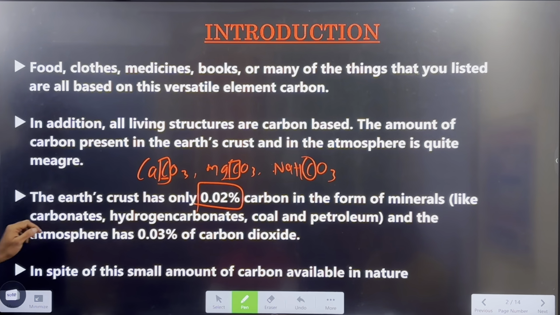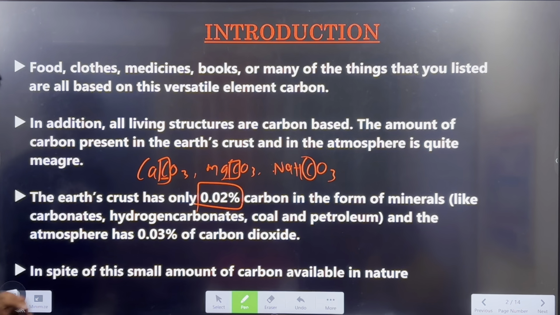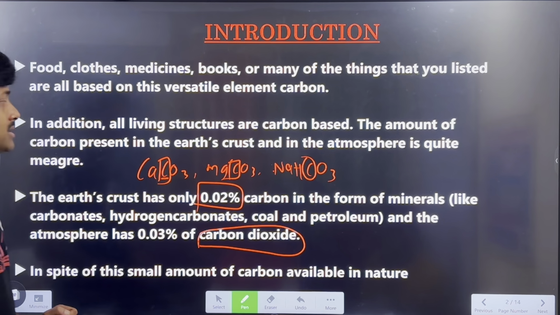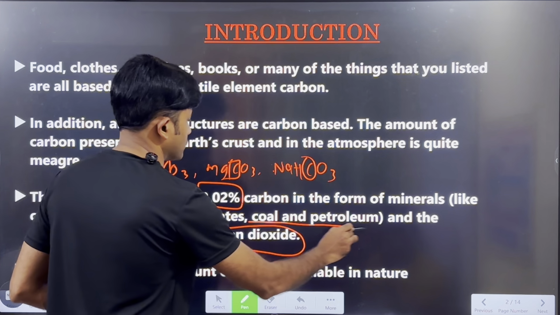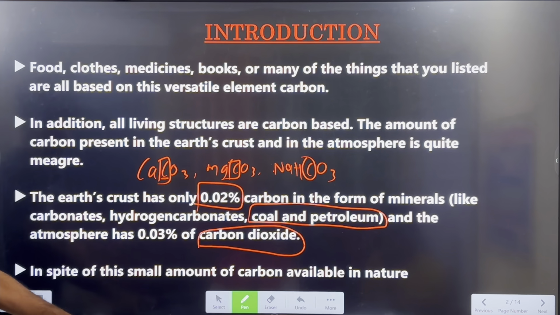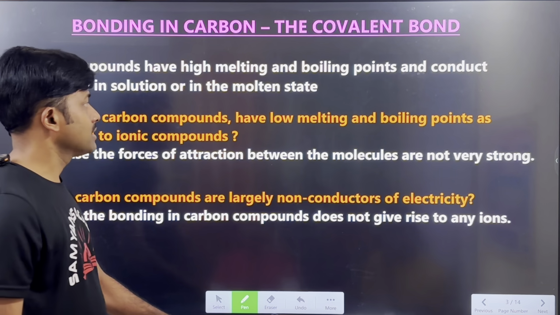Okay, and the remaining 0.03% exists in the atmosphere as carbon dioxide, and it also exists in coal and petroleum. This carbon exists in coal and petroleum. So in spite of this, a small amount of carbon is available in nature.